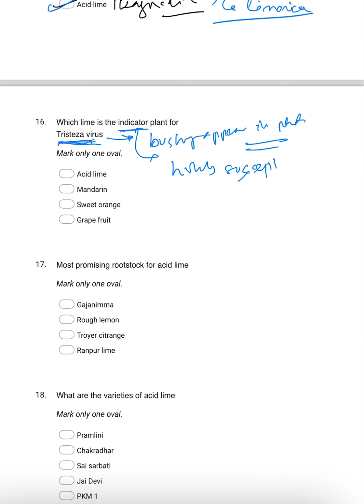The principle is that the plant is highly susceptible to this Tristeza virus. The answer will be acid lime or Kagzi lime.